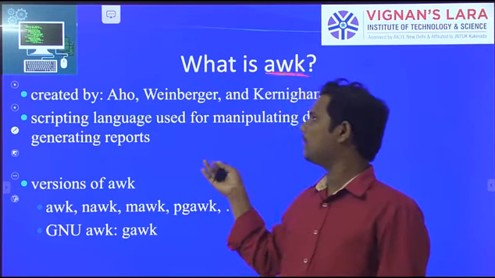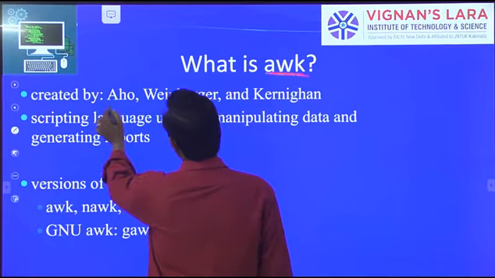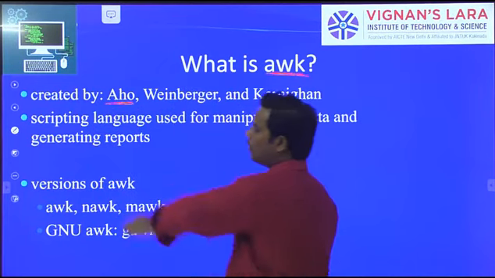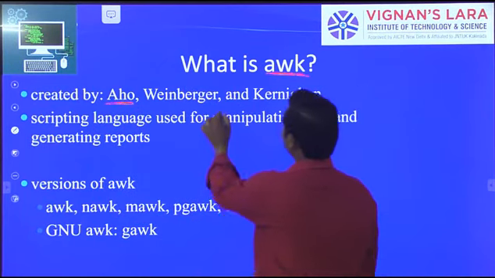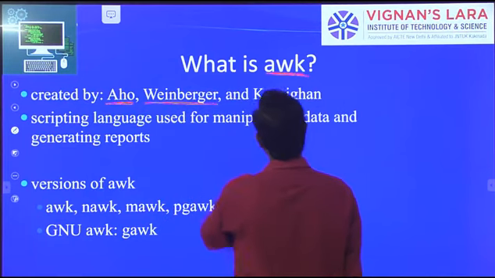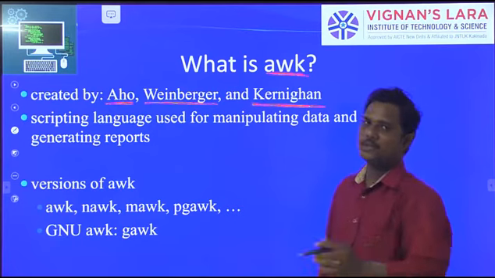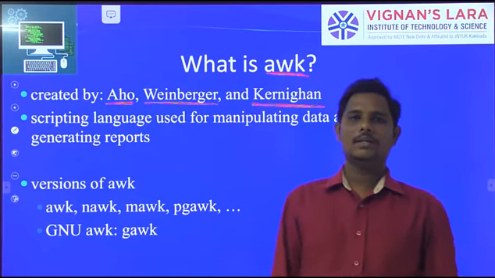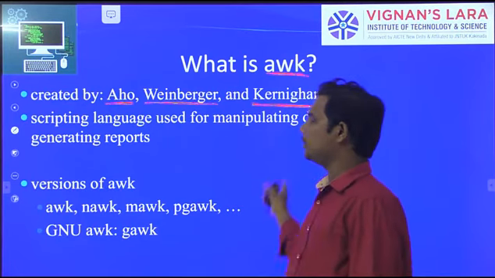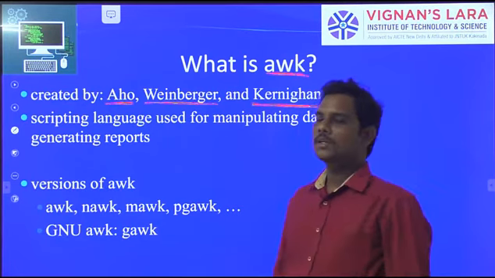So what is awk? It was created by Aho, Weinberger, and Kernighan. Brian Kernighan is one of the team members who invented Unix. This is the awk command, also called a filter command.